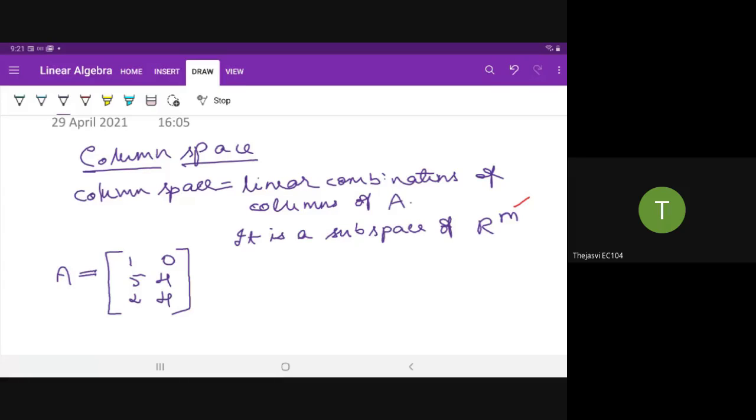Quickly. Sandhya Holla: 3 cross 2. So this is a 3 cross 2 matrix A. We will consider this example to explain what a column space of A is.